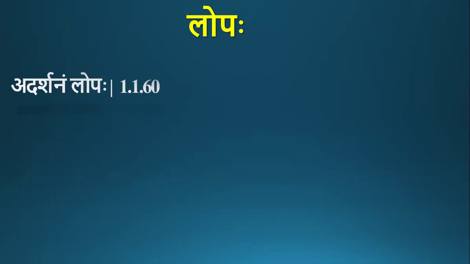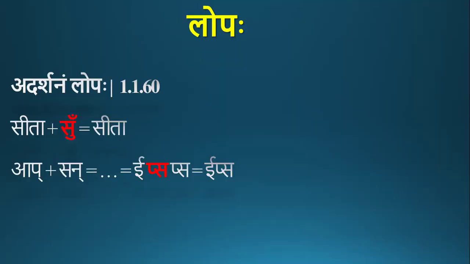Lopaha, this sangna is given by the sutra adarshanam lopaha. Adarshanam ityukte, non-appearance is lopaha. For example, during the prakriya of Sita, so is not seen later during the prakriya, so we say there is lopaha of supratyaya.